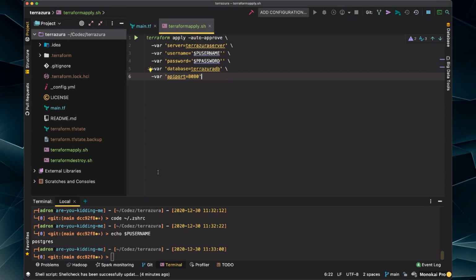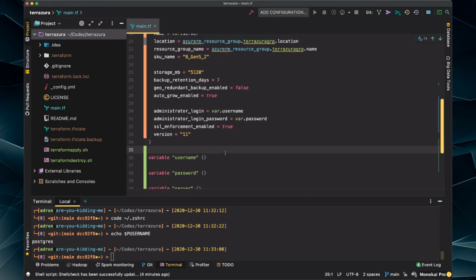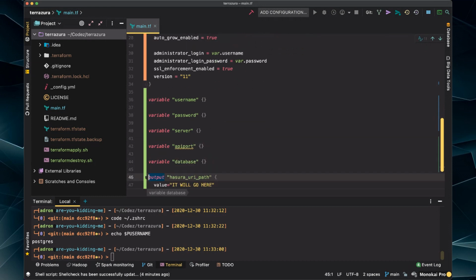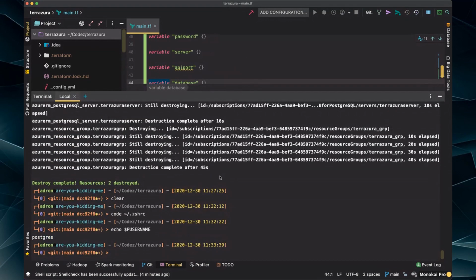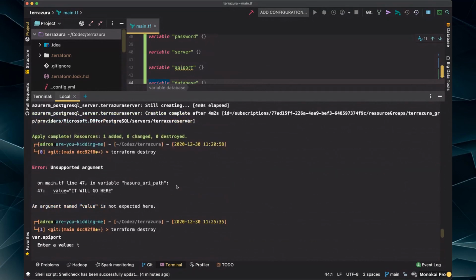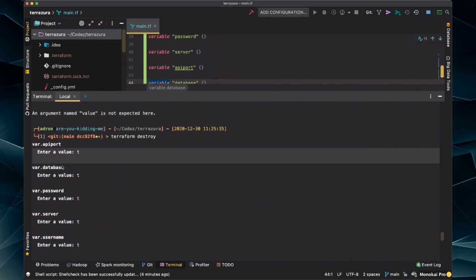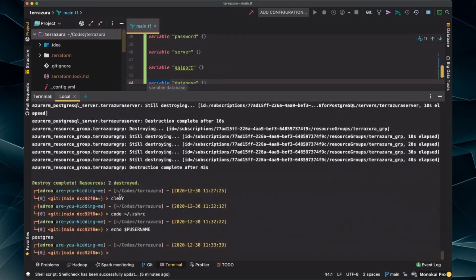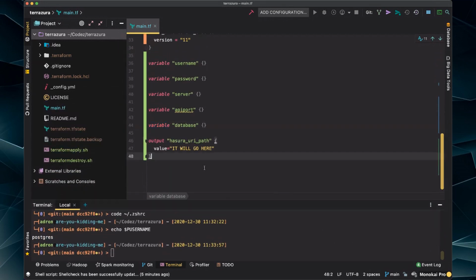All right, so we got those bits done. So now we're pretty much set. I'm going to go ahead and put these two variables back. So even though they're not used, they are set, so it won't cause an error. When I did the destroy a little earlier, let's scroll up here and look at that, and you saw where I had to set them manually, the variables. So if they're not set via the script, you'll be prompted to enter them at execution time in the CLI. So not really the greatest way to set the variables, but very effective if you're trying to run something and you just want to set something at runtime from the interface.